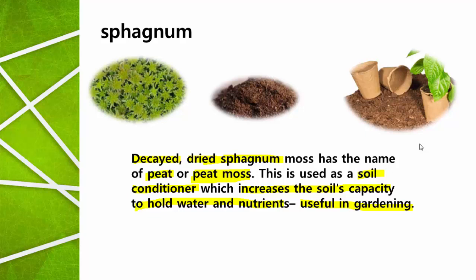Apart from that, the dried sphagnum is used as a packaging material because it absorbs the moisture content. So the most economically useful bryophyte is sphagnum.